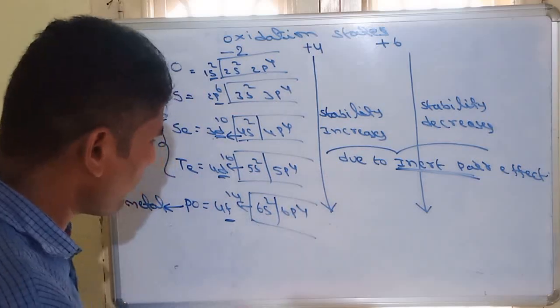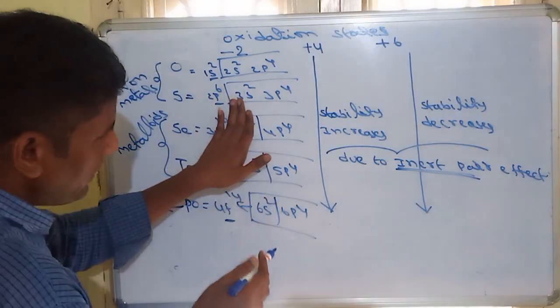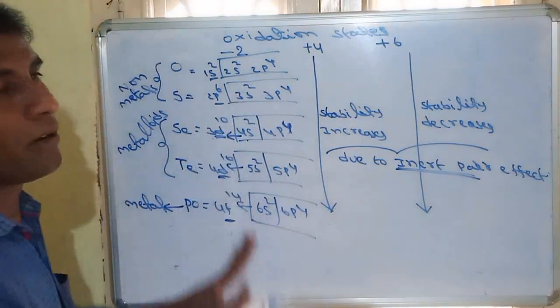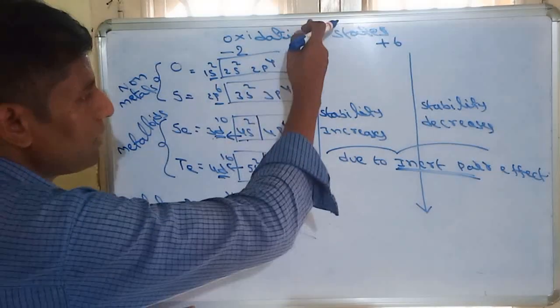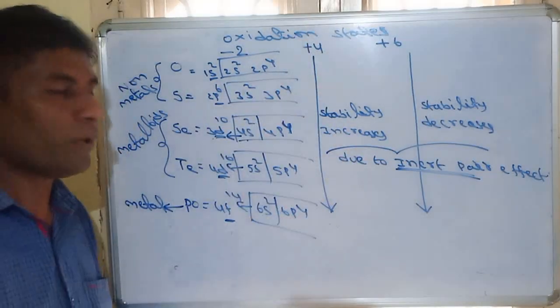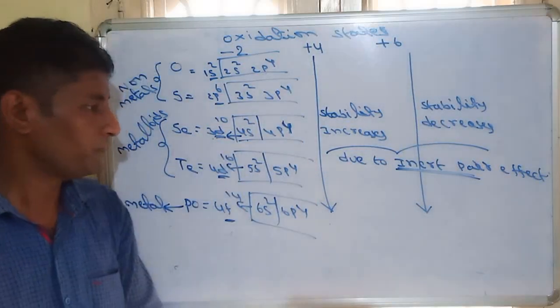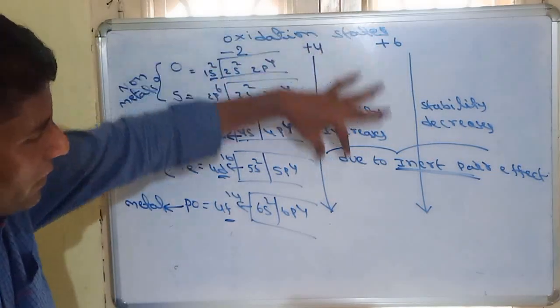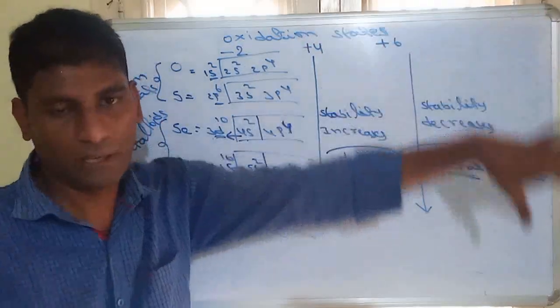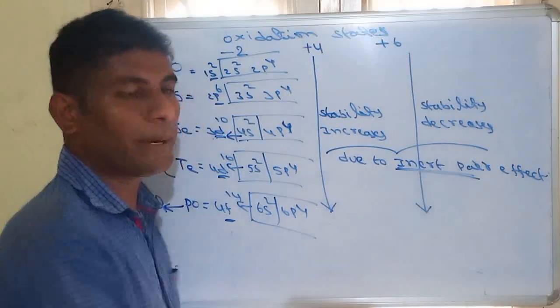So due to inert pair effect, if s electrons are not participating, only 4 electrons are present. So the oxidation state +4 increases from top to bottom, and oxidation state +6 decreases from top to bottom. That's why +4 increases, +6 decreases. The reason is the inert pair effect.